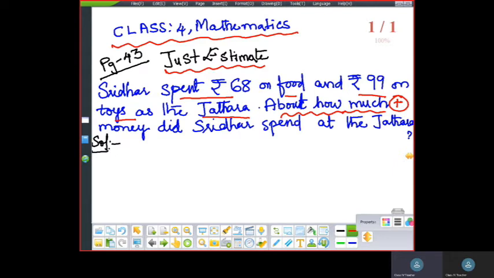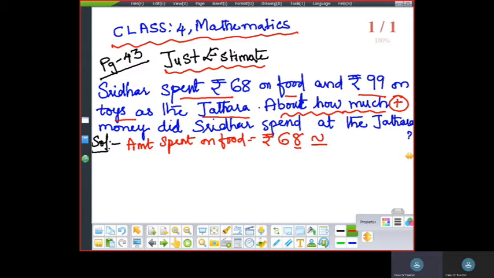Okay, children, so now let me write the steps. Amount spent on food. How much did he spend on food? Rupees 68. So 68, round off to the nearest 10. Because it is a 2-digit number, you will be rounding off to the nearest 10. To round off to the nearest 10, you will check the ones place digit.